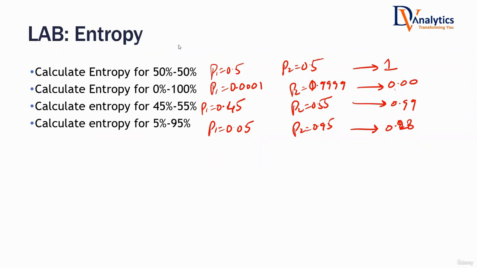Tell me once again, if entropy is high, what does that mean? Is it a pure subset or impure subset? Impure subset. Entropy is a measure of what? Randomness or impurity, diversity, chaos in the system.